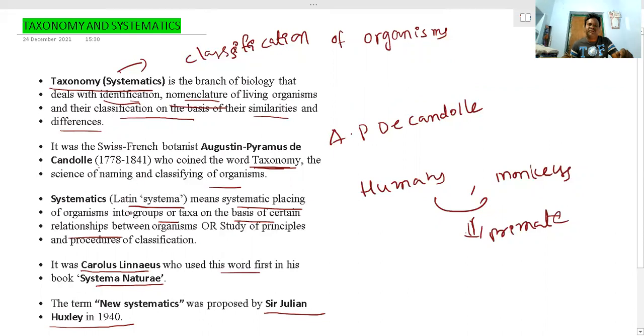Systematics means all organisms are arranged in a convenient group based on their relationship, so the classification is in a systematic manner. Carolus Linnaeus used this word first, and new systematics was proposed by Julian Huxley in 1940.